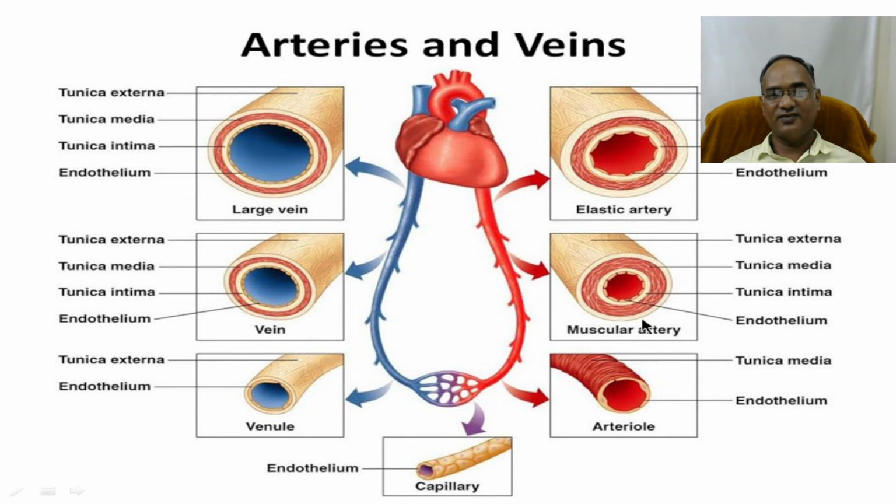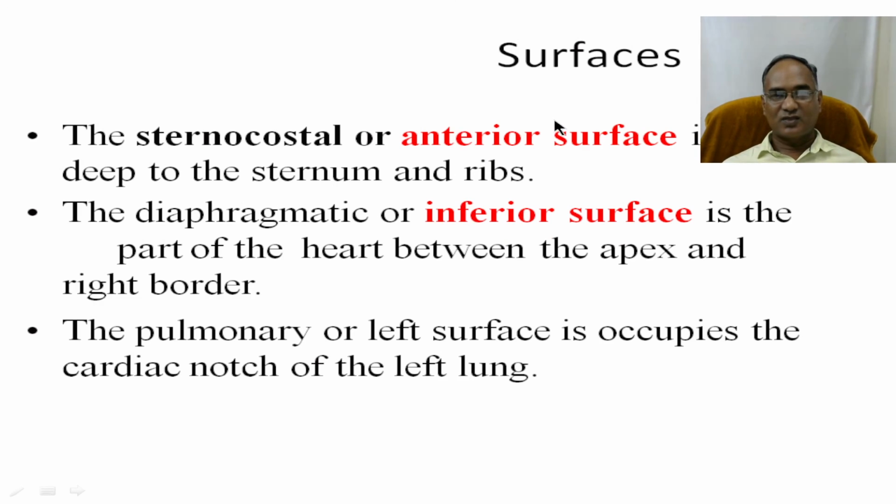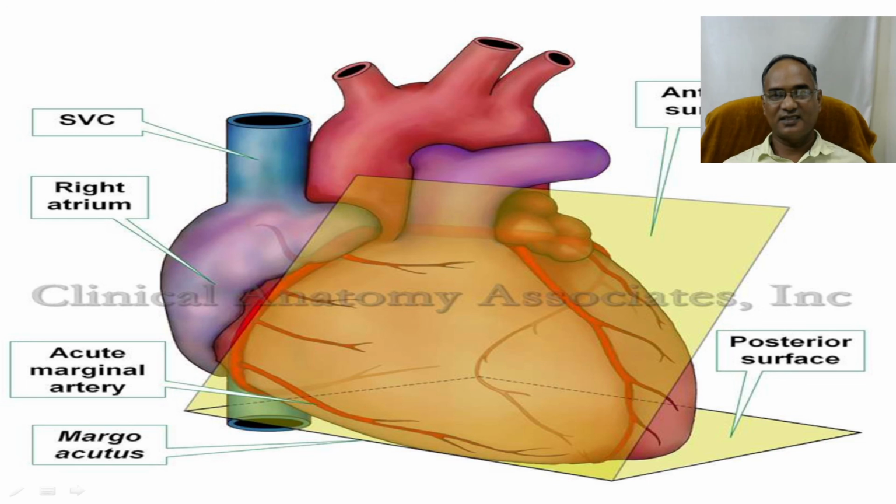So you can see the difference: the main artery, the main vein, the intermediate ones, and the last portion, arterioles and venules.